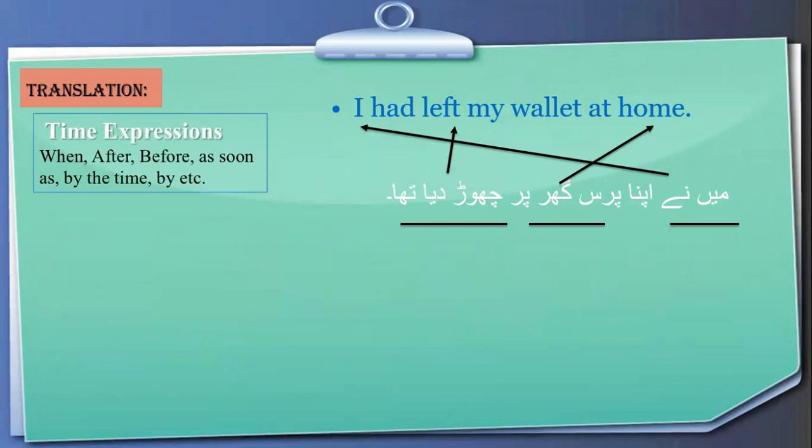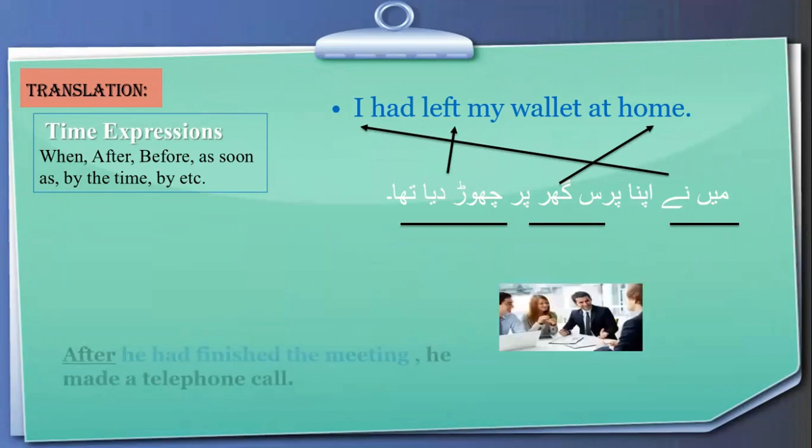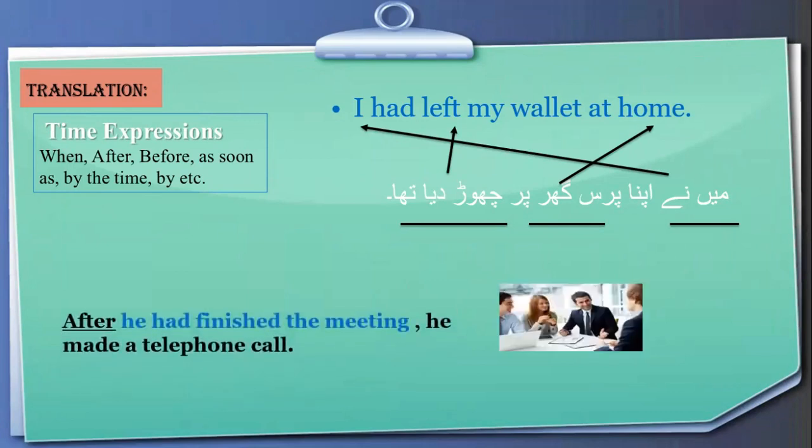Here are the time expressions, as we talk about in all the tenses. These are very essential to know about the tense. When, after, before, as soon as, by the time, by, etc. These are some of the time expressions used in past perfect tense. Here you see the situation. After he had finished the meeting, he made a telephone call. Now you see, here we have used after.